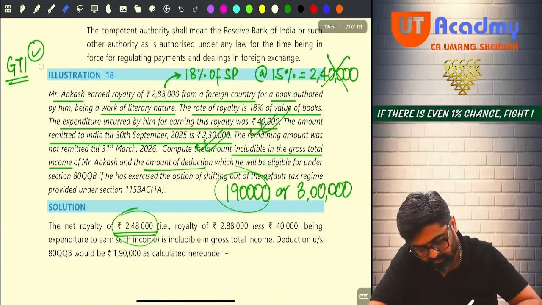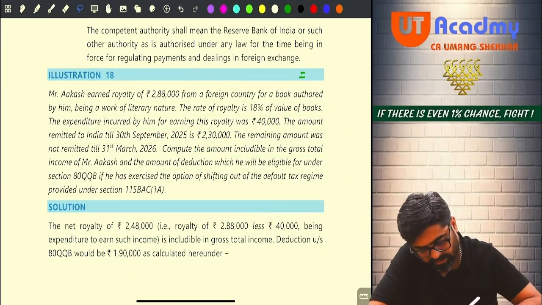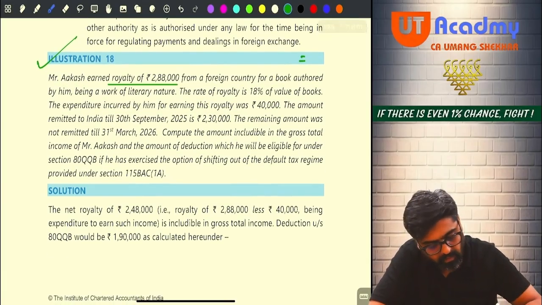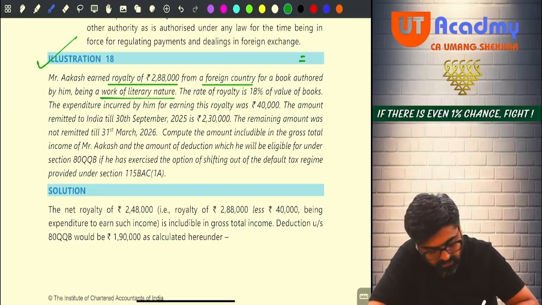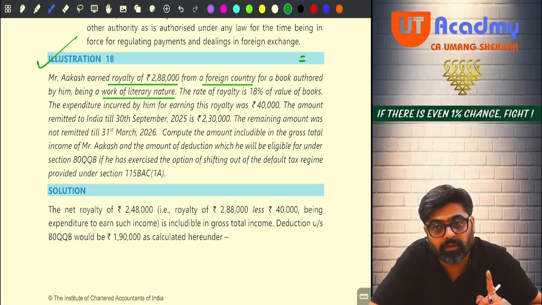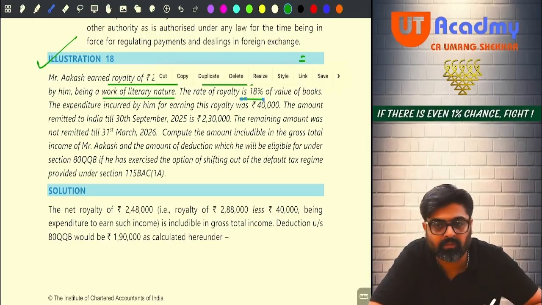Question number 18. Please pay attention. Question number 18. Mr. Akash earned royalty of rupees 2,88,000 from a foreign country for a book authored by him being a work of literary nature. Please be very careful. Literary nature, meaning the book is eligible book. Either it is literary, artistic or scientific nature. So book is literary nature. Royalty of 2,88,000 is coming from outside India. You have to make sure that this entire royalty is received within 6 months from the end of the financial year. Yes or no?